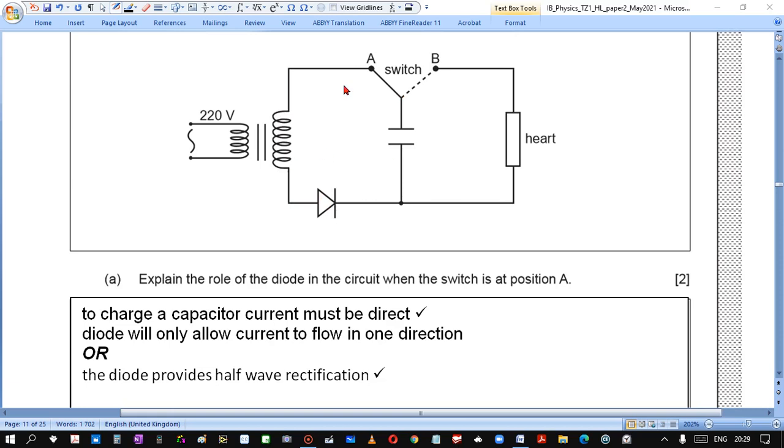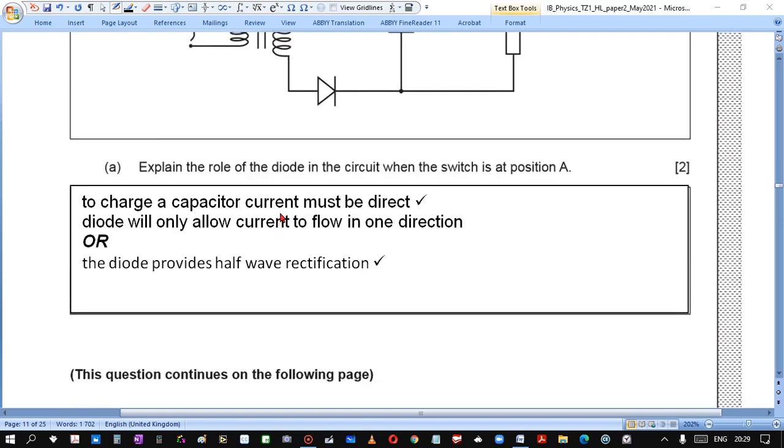So conventional current will be going anti-clockwise, and for conventional current we assume that positive charges are moving. So as a result, this plate will be charged positively, the upper part negatively.